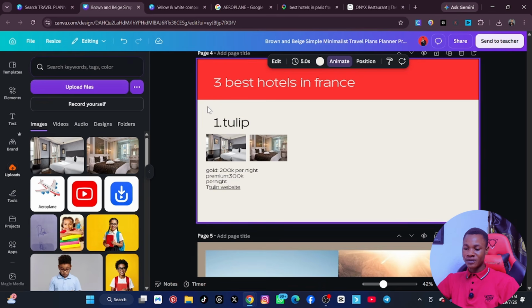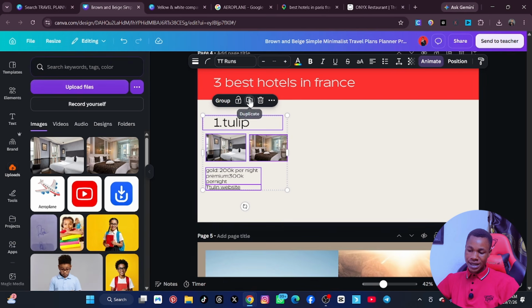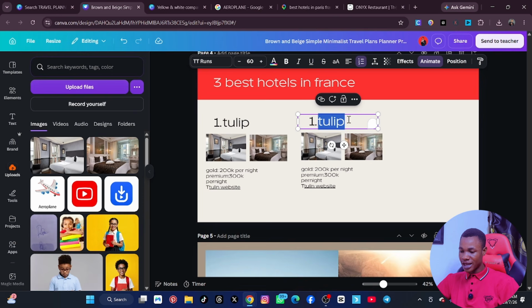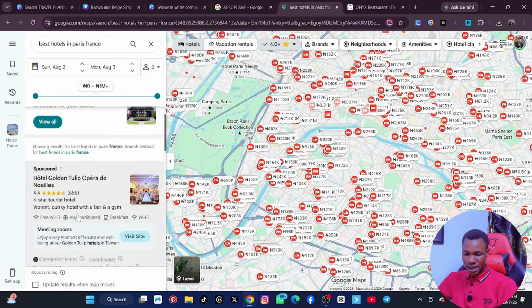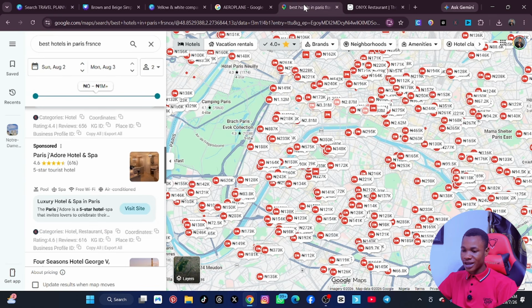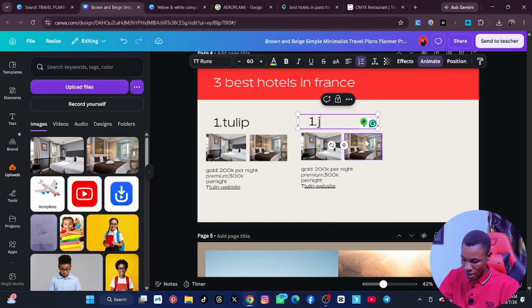All you have to do is what? Highlight it and then duplicate and then move it to the second one, and then you can put it here, and then here you can delete it. Let's say what's the second hotel? The second hotel is Paris J'Adore. So I've just come back to what I'm building and I say J'Adore, for example. Let's say that's the hotel, so this one will now be the second one.